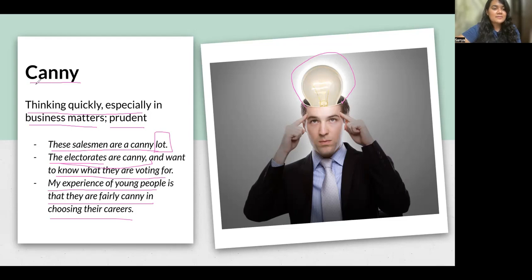So let's say Canny is a boy and Canny saw a can and he thought, should I kick this can or not? So he has to think quickly, should I kick this can or not? So Canny kicks the can quickly. He thinks quickly that he should kick the can. So Canny kicks the can after quick thinking. So canny means thinking quickly. These are some absurd ways that you can use to remember the meaning of words, all right? You can remember these meanings. Okay. Let's move on to our next word.